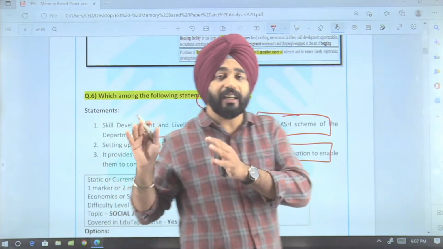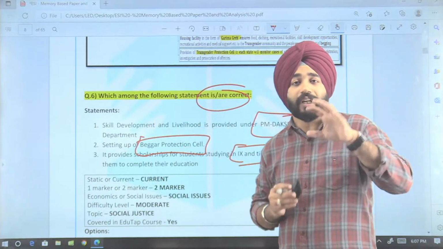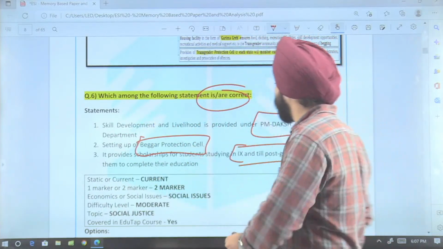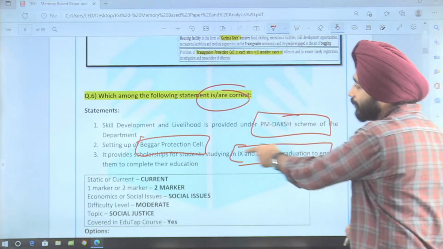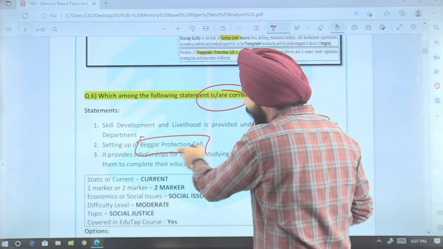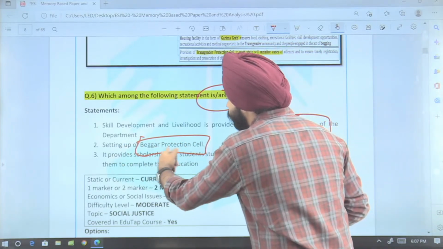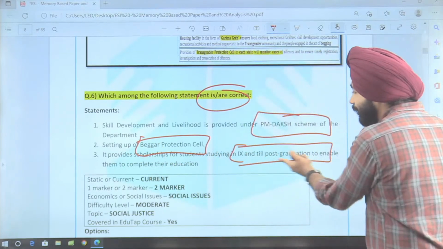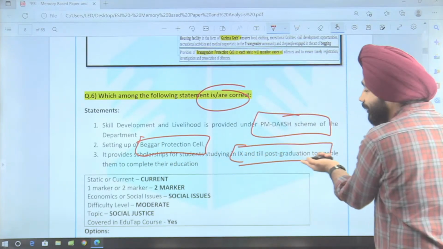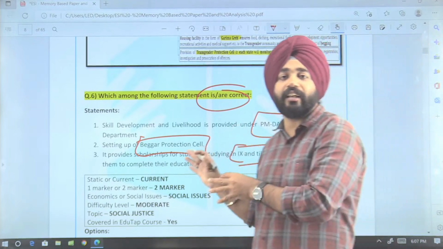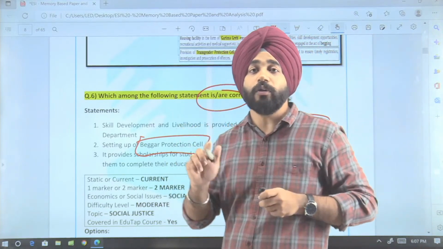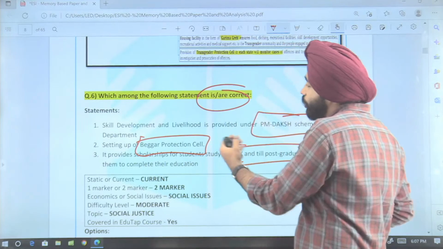So now guys, to attempt these questions, look at the keywords. The first keyword here is PM Daksh scheme, second is setting up beggar protection cell, third keyword is scholarship provided to students studying in class 9 till post graduate. These are the keywords where you have to put the main emphasis.